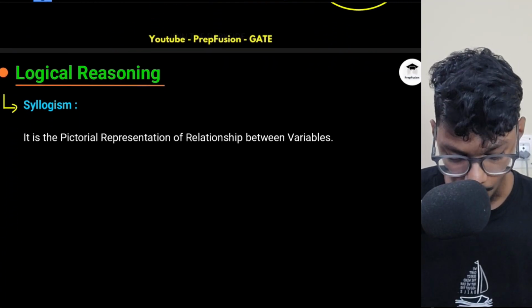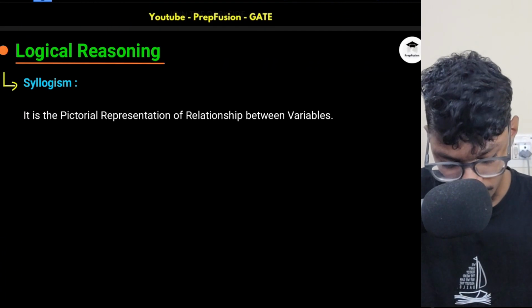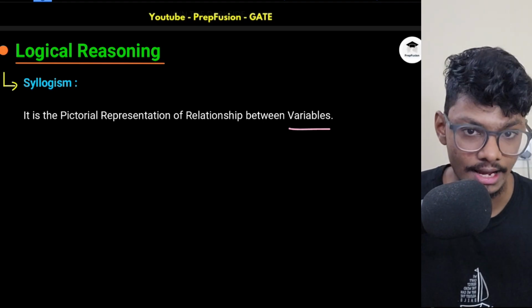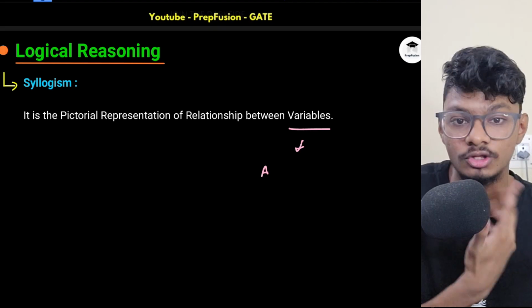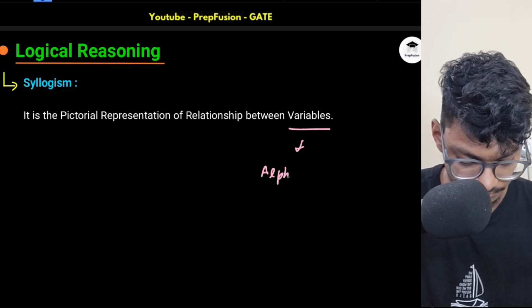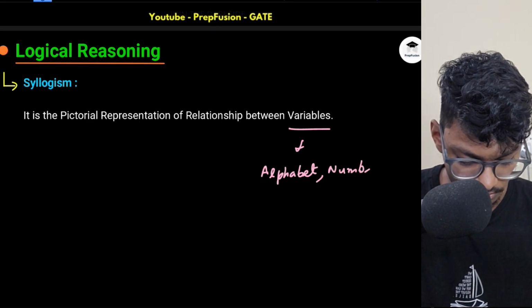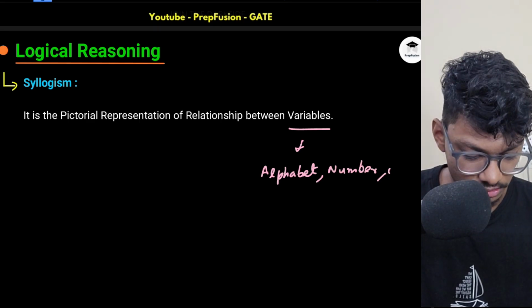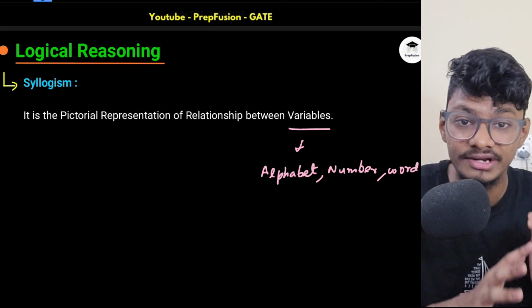So your variables can be anything. Variables can be alphabets, numbers, or words. It doesn't have to have any meaning.